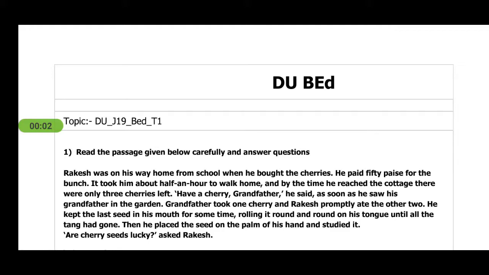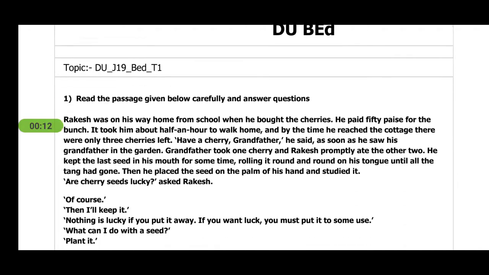Hello, one and all. Today I am sharing with you the question paper for BA year 2019. I'll also try to give explanation of answers wherever I can and also the source from where you can prepare. So let's move to the question paper.